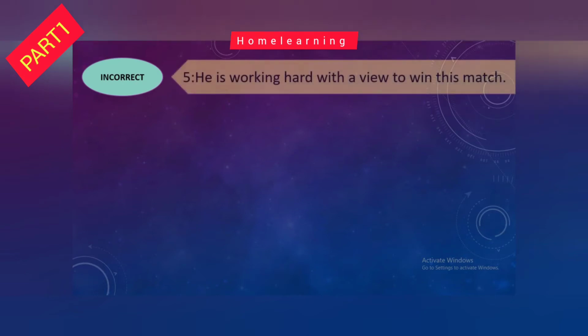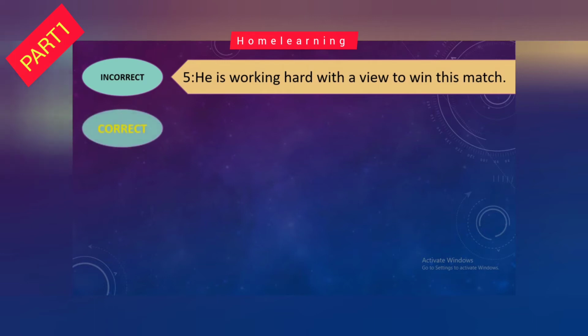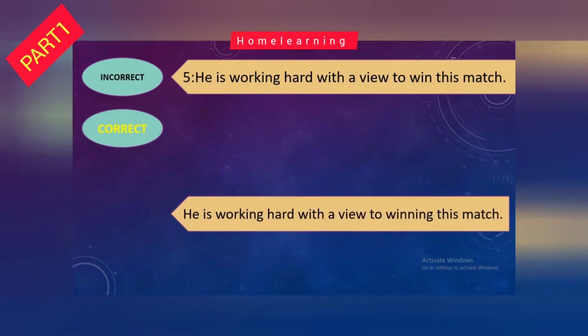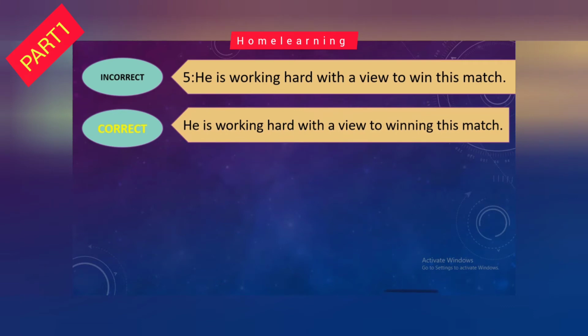Next incorrect sentence: He is working hard with a view to win this match. Correct: He is working hard with a view to winning this match. So the mistake is we will use "to winning" instead of "to win". And what's the reason behind it? With "a view to" we use the verb first form with ing, same as we use "look forward to" with the verb first form with ing. It means looking forward.